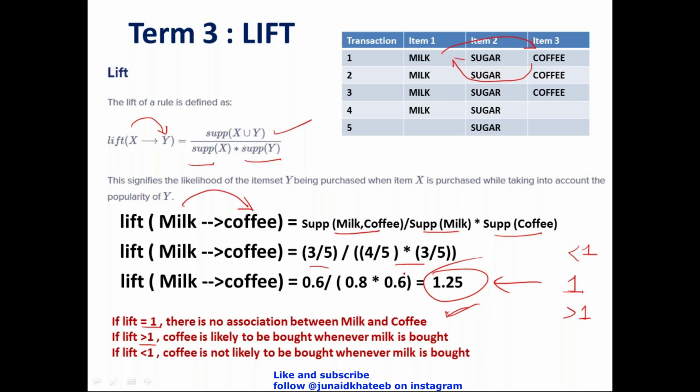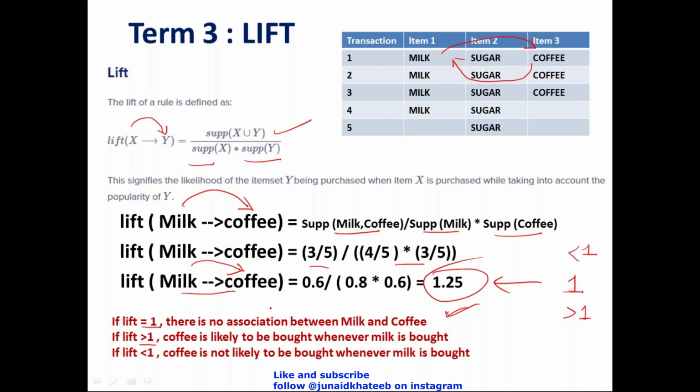If I get a value more than 1, which is the case in our example, what this means is that the probability of coffee getting picked up whenever the person has come in to buy milk is high. That is what it will mean. So if I get a value more than 1, yes, these two products are correlated and the chances of them getting picked up together are higher. So let's put them close to each other on the shelf if it's a physical shop, or let's add it to the recommendations if it is an online store.